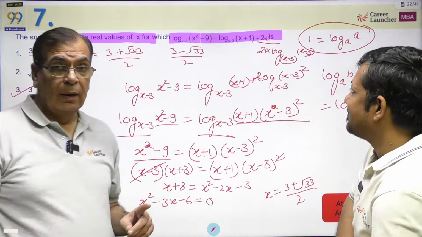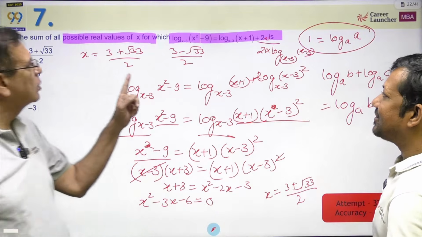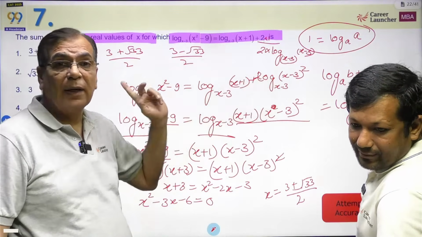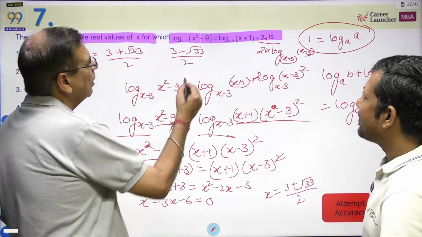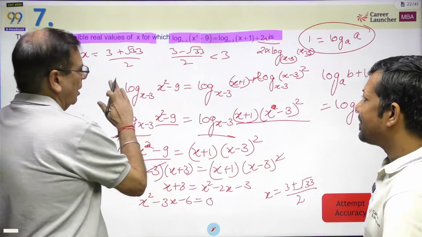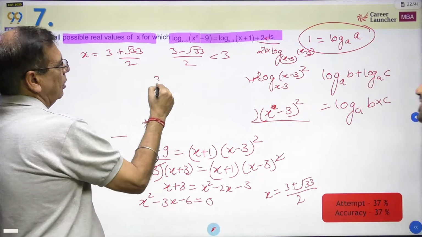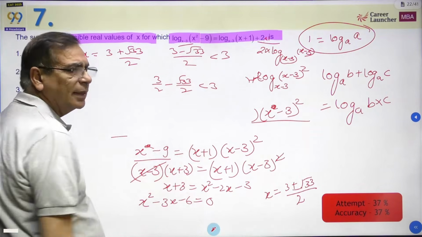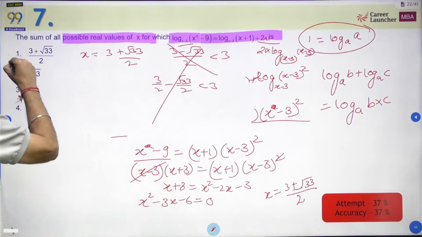ये गलत है. Okay, because there's something which students missed out, and ये बताता है the students have missed out. They have either been careless या उनको log की समझ नहीं है, and then that means they should not have been attempting this question. Okay, what is the problem out here? (3 minus root 33) by 2 is going to be less than 3. Okay, what is this? I'll just erase the segment actually. Base becomes negative. Okay. Now 3 by 2 minus root 33 by 2 is less than 3. Base negative हो जाएगा. Base cannot be negative, so this case is not possible at all. The only case that is possible is this one.